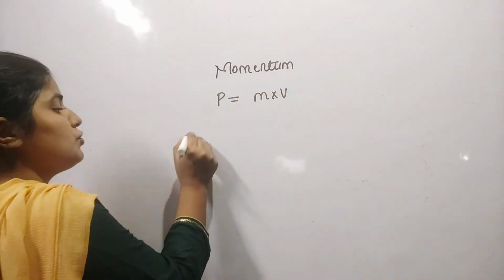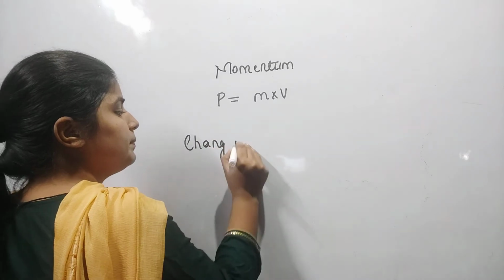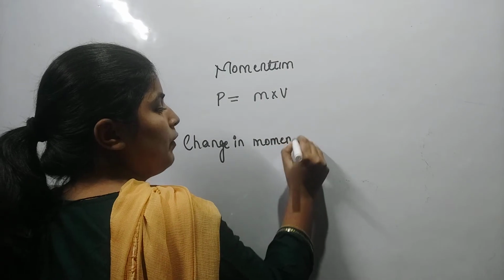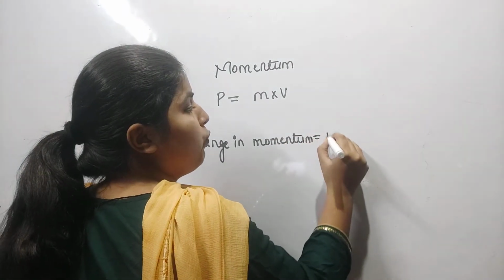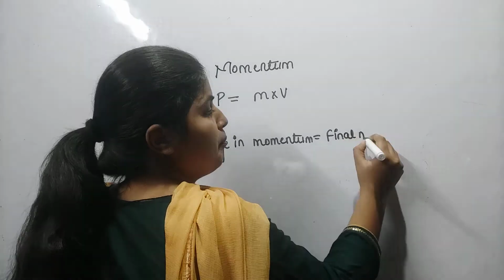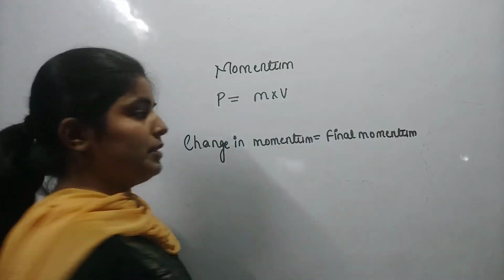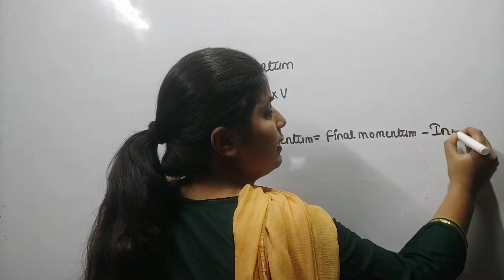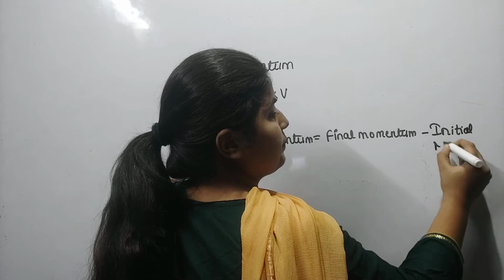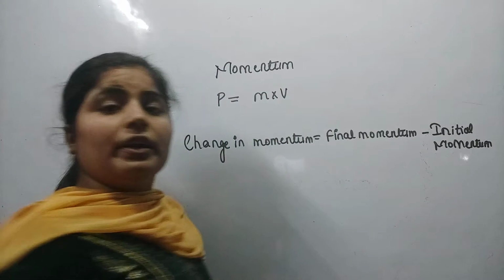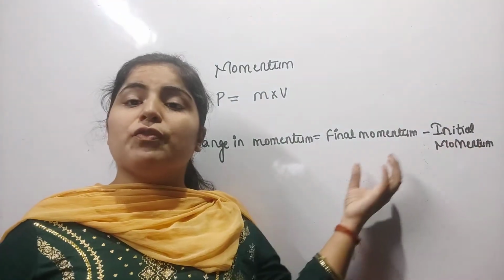So if the mass and velocity of an object are given, then we can easily calculate the momentum. Now, how can we calculate the change in momentum? Of course, change in momentum will be equal to final momentum minus initial momentum, because whenever we are calculating the change in any quantity, we subtract initial from the final.